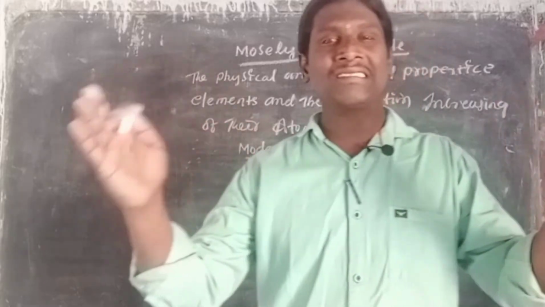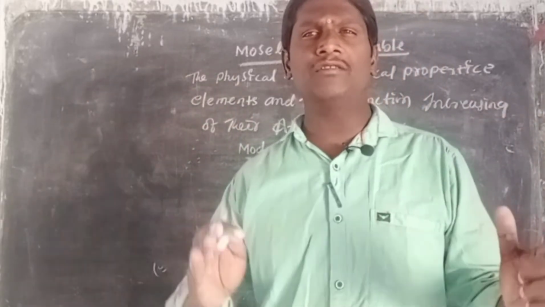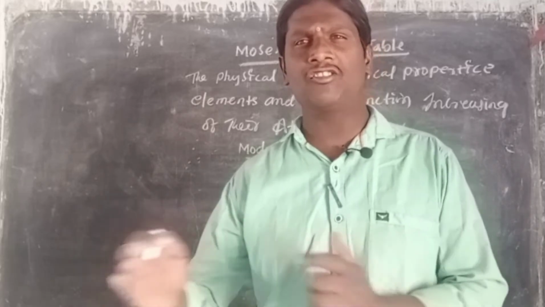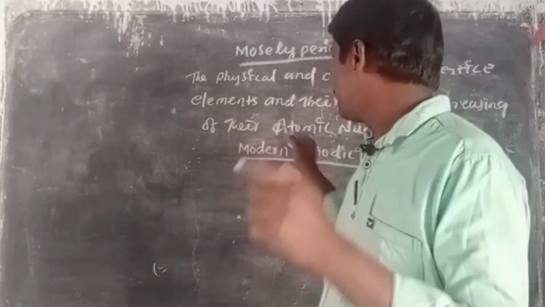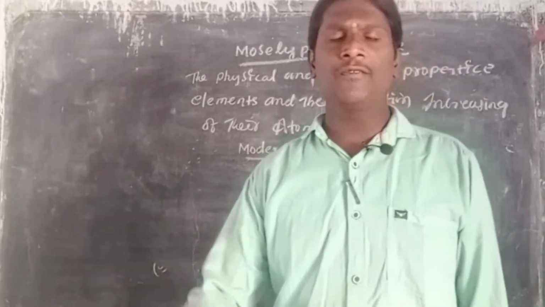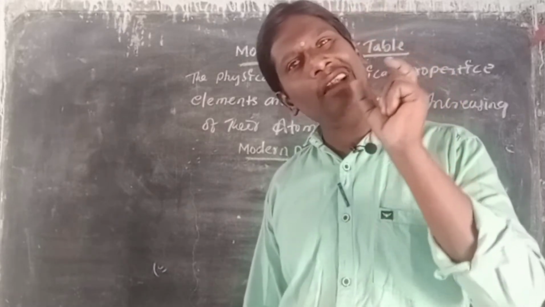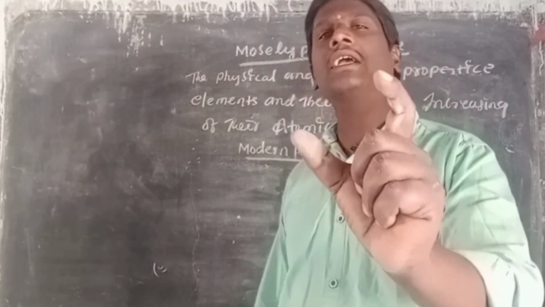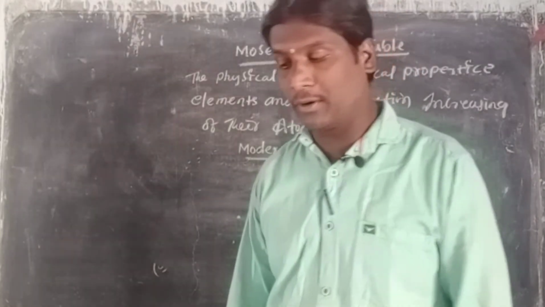How is the modern periodic table constructed? This is the main concept, very, very important. Now we start from the important topic. What is meant by the modern periodic table? The physical and chemical properties of elements, their atomic number and electronic configuration, is called the modern periodic table.